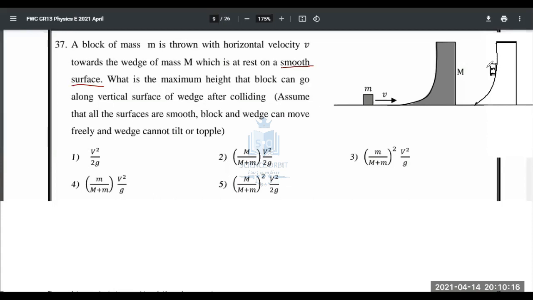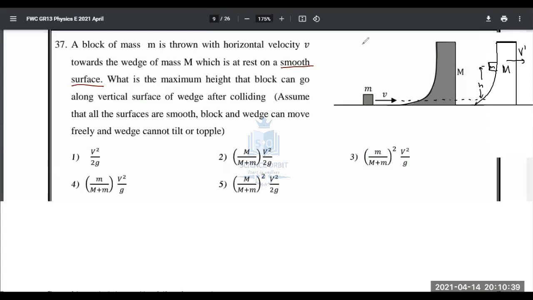But both small m and capital M will be moving at the same velocity because they will now be moving together. So let's take that new speed as V dash. And this height is what we are supposed to find out. If this is the center of gravity, now the center of gravity is somewhere here, H.